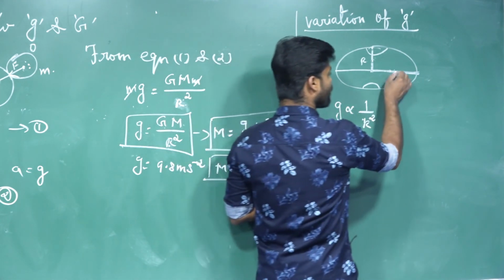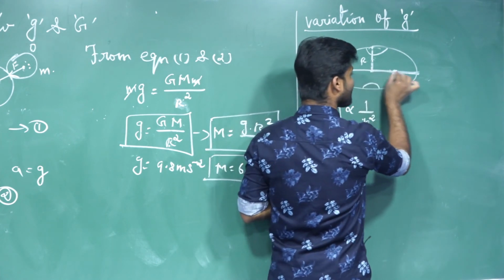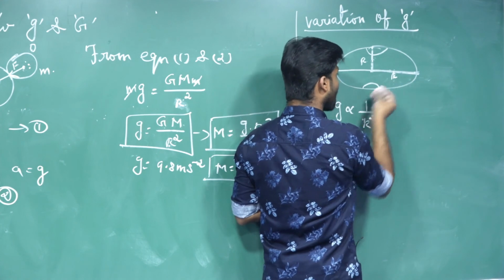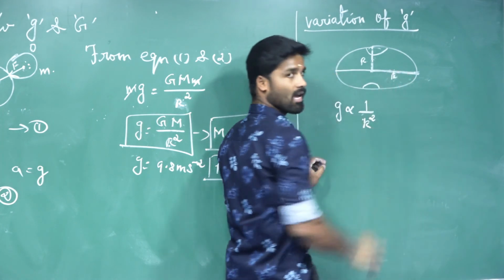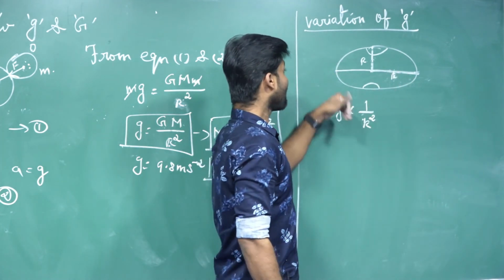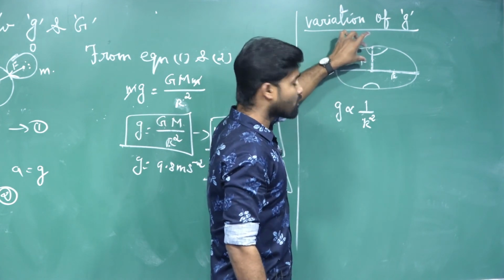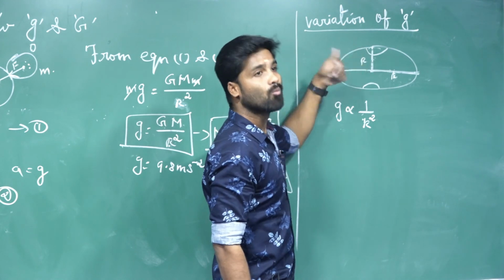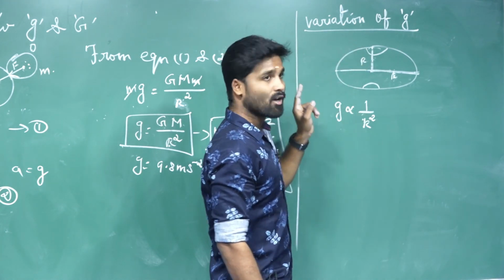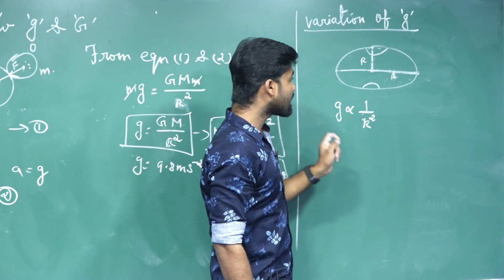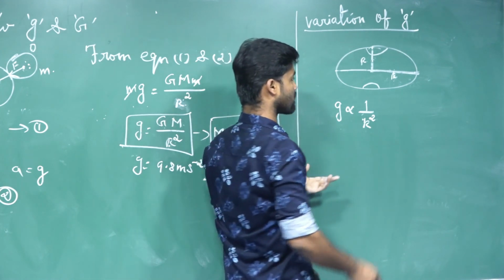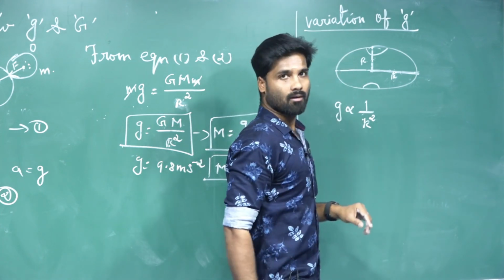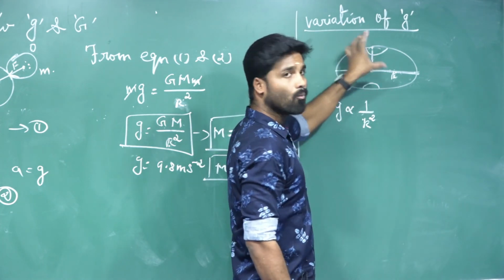Here the geometric radius of the earth is maximum, which means more distance. What about the acceleration due to gravity? Less. Suppose here the radius of the earth is very small, so the acceleration due to gravity is more. So the acceleration due to gravity is less at the equatorial region and more at the polar region.